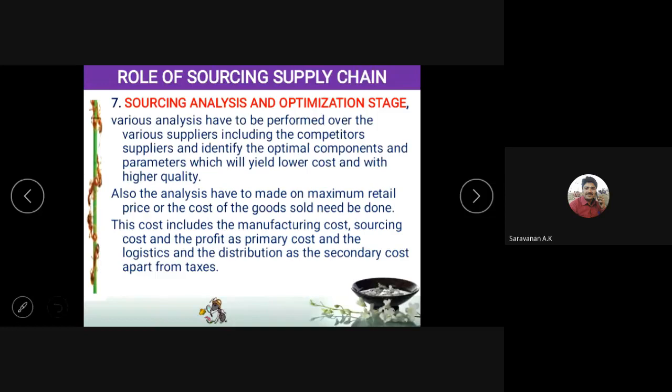Suppose in the month of August there is heavy rainfall, so transport will be very difficult. Then what do we have to do? We have to transport those products in July itself. Okay, this is what we call analysis and optimization.